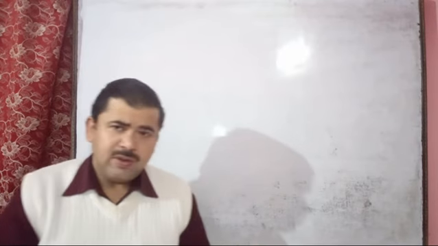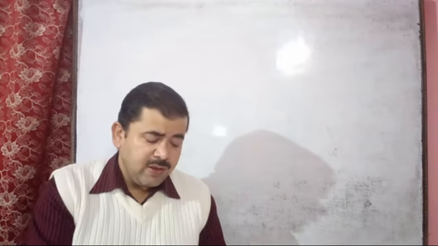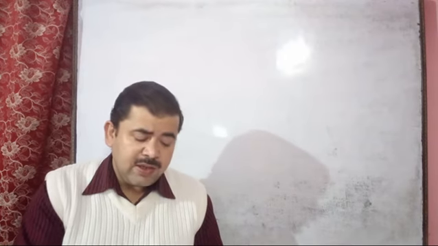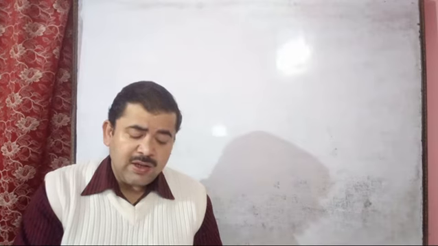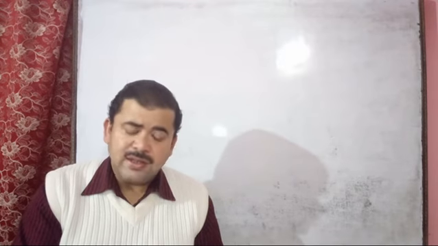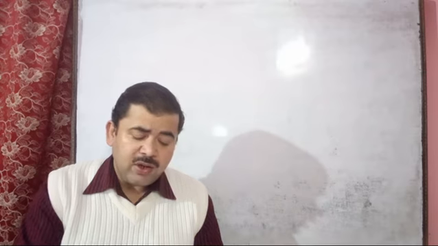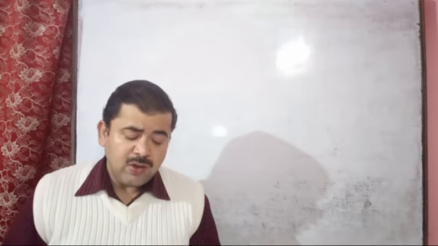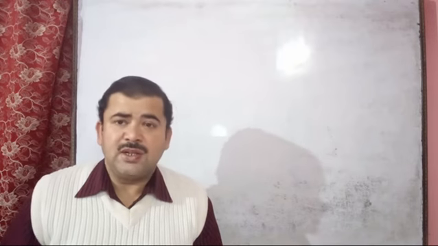I will read this topic. Here in your book this is written: charcoal is found when carbon containing substances such as wood, bones and sugar are heated in the absence of air. The process of the breakdown of organic substances such as coal and wood on heating them strongly in the absence of air is known as the destructive distillation process. So if we heat the organic substance, meaning carbon containing substance, in the absence of air, this process is called the destructive distillation process.